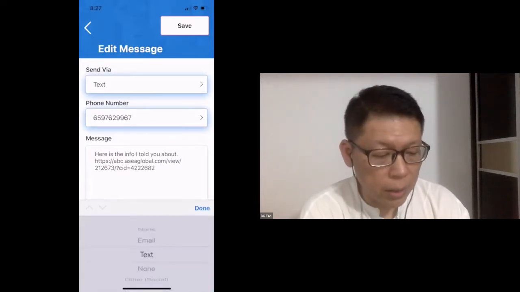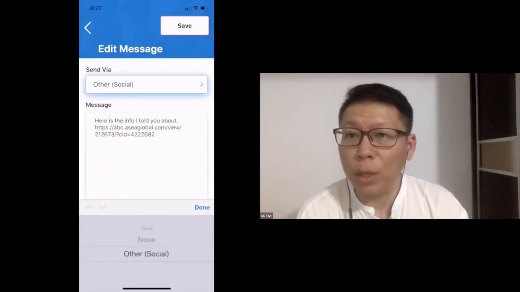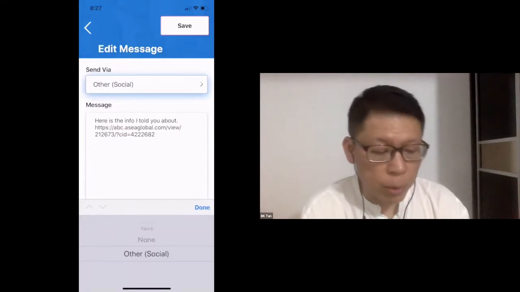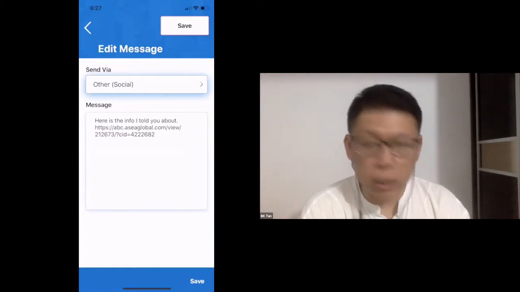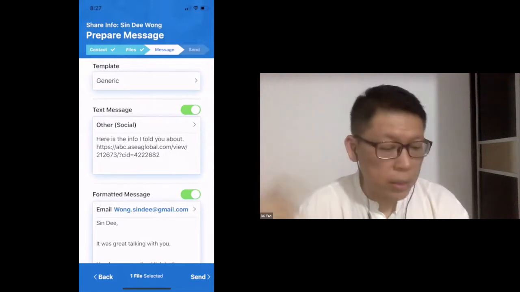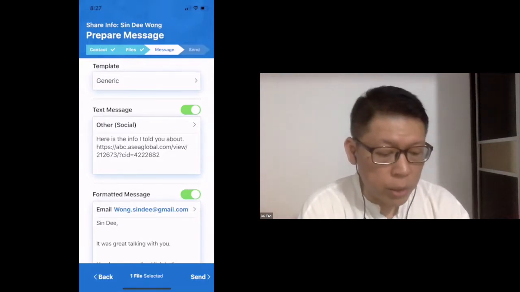Now you go and look at the top, send via, okay? There's text. And you notice if I select, there's actually social. Social meaning you can send via WhatsApp, Messenger, etc. So I'm going to do send via social. Okay, done. And then you have to click save at the bottom. So now instead of sending as a text message, it actually goes out as a social. Now I'm going to show you what happens when you send. So when you click send,